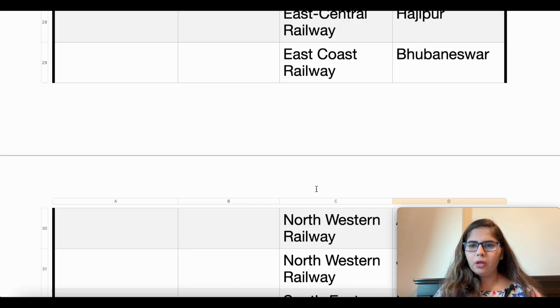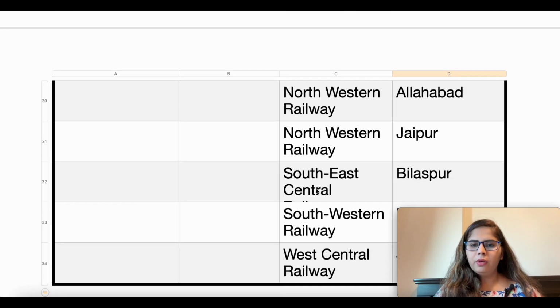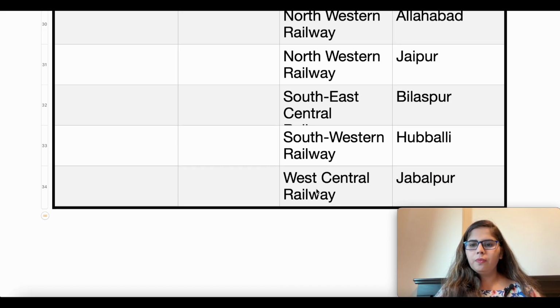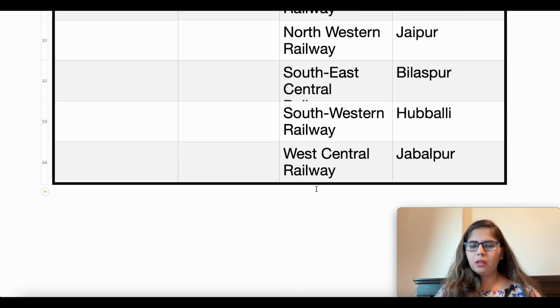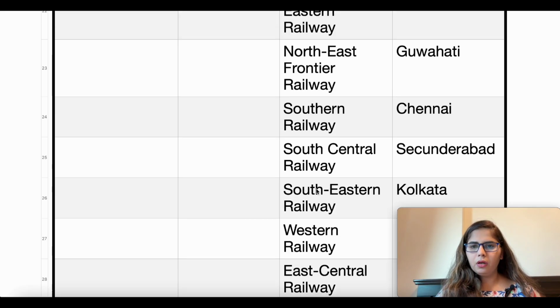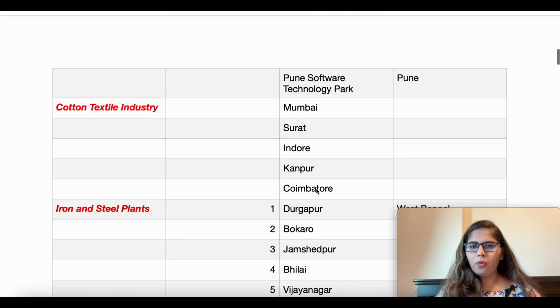Is it Bhubaneswar, right? Then next we have the North Central Railway, which is in Allahabad. Then North Western Railway, one more, is in Jaipur. Then we have South East Central Railway, which is in Bilaspur. Then South Western Railway, Hubballi. West Central Railway is in Jabalpur. So these are the list for the map.